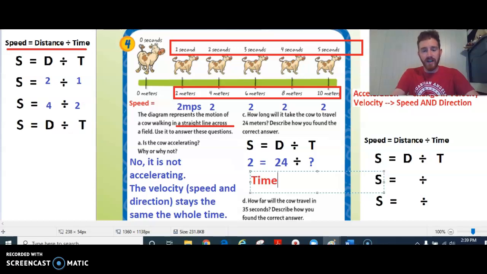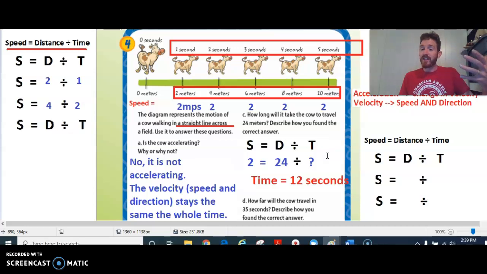We just have to make the time match up. So what would the time have to be? Well, 24 divided by what would equal 2? Think about your math facts. That would be 12, right? 12 is what the time would be, and seconds is what our unit of time is, okay? So 12 seconds would have to be what that time is. That's how we can, again, use, if we know the speed, we can find the distance and time by thinking about how can I make it work to equal the speed in this case, okay?